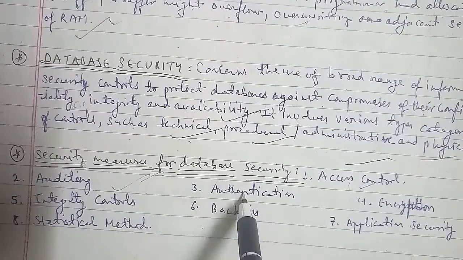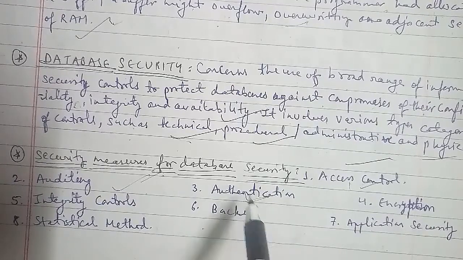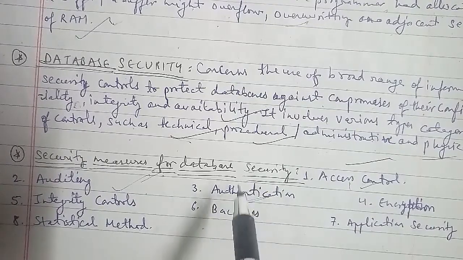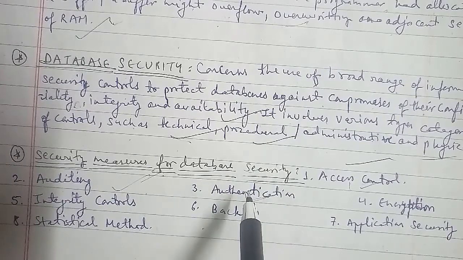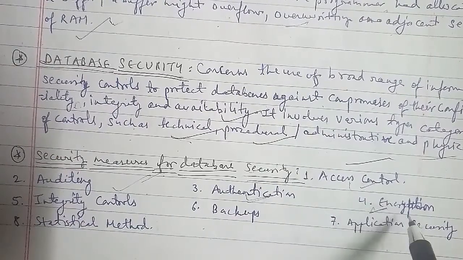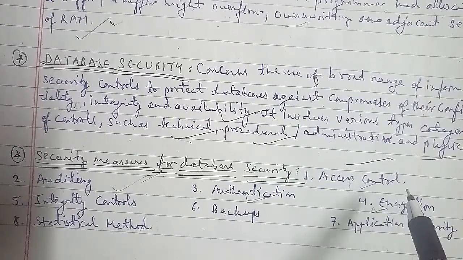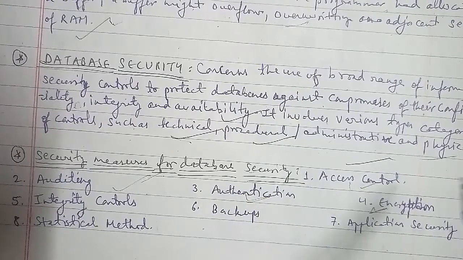The third that we have is authentication. Authentication involves confirming the identity of a person who is accessing the data by validating his or her identity documents. The fourth is encryption. Encryption is the process of encoding messages or information in such a way that only authorized parties can read it. In an encryption scheme, the message or information, referred to as plain text, is encrypted using an encryption algorithm, generating ciphertext that can only be read if decrypted.